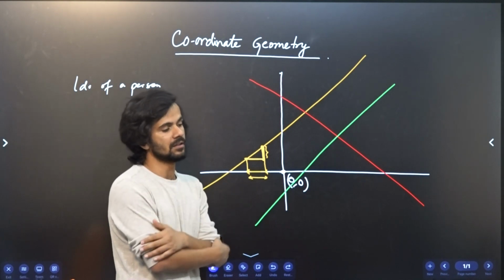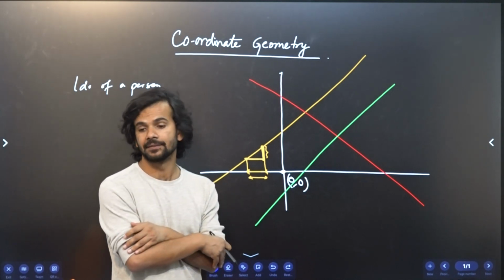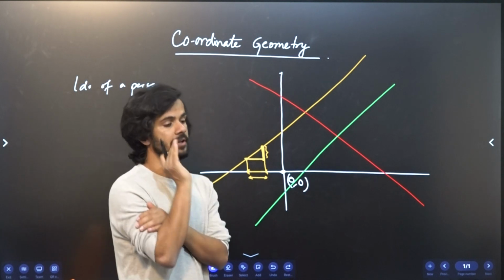This is the fundamental identity of a line.